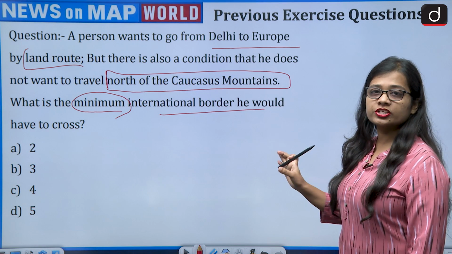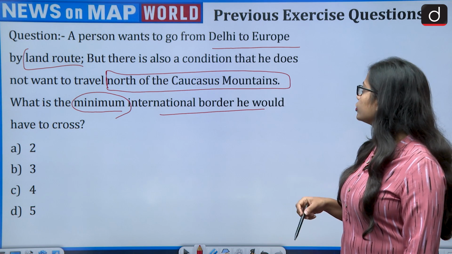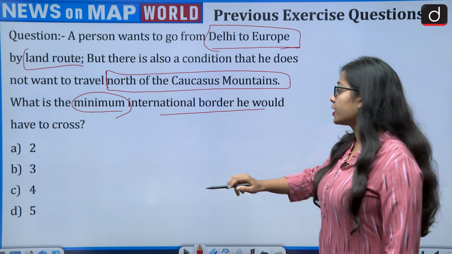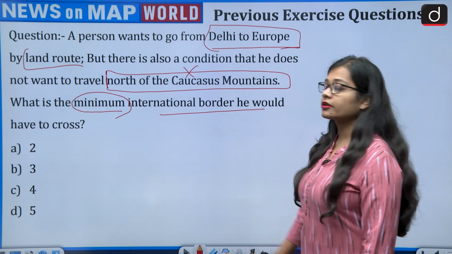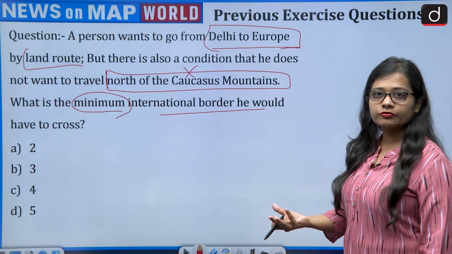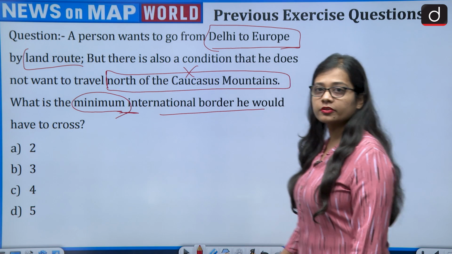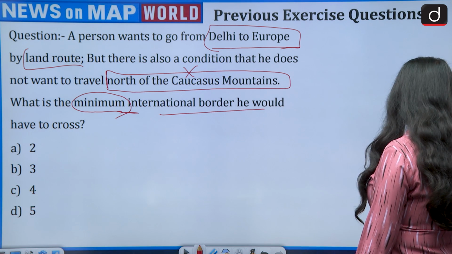So to solve this question, there are a few hints that have been given to you. First of all, from Delhi to Europe, land route, and second, north of the Caucasus Mountains you do not have to cross. So what is the minimum number of international borders that the person would need to cross? So let's look at the map.